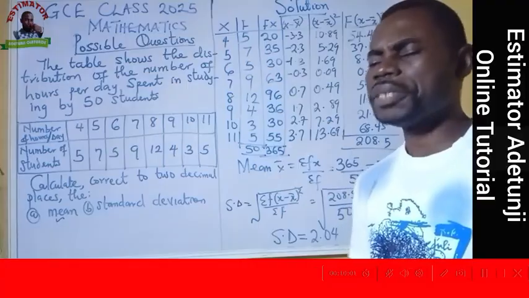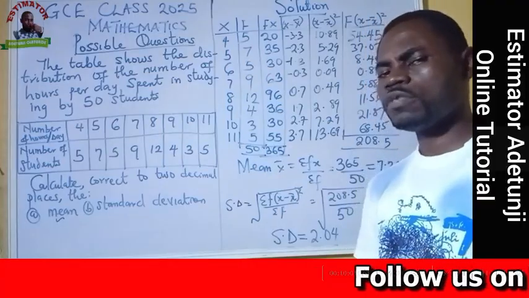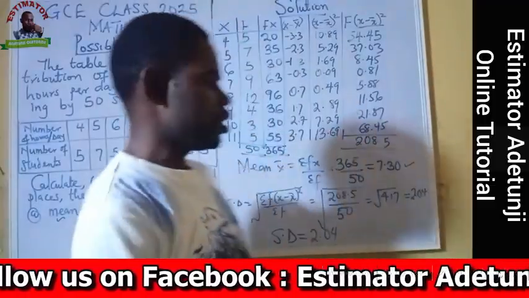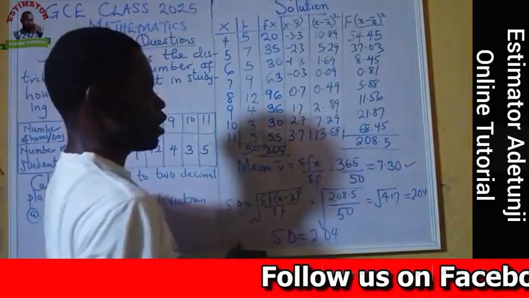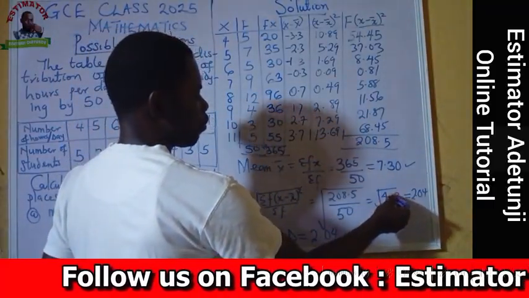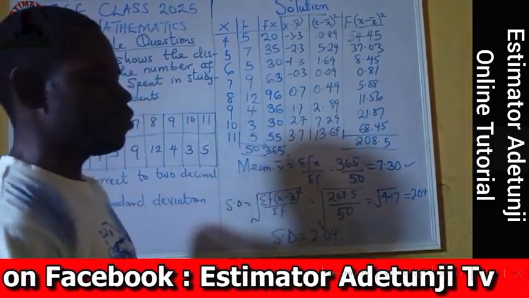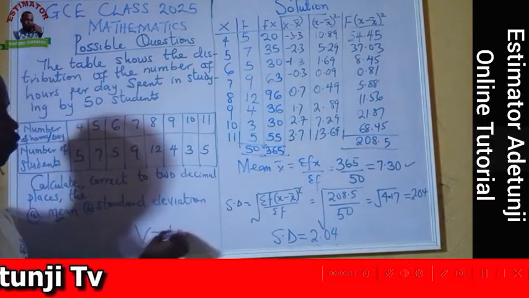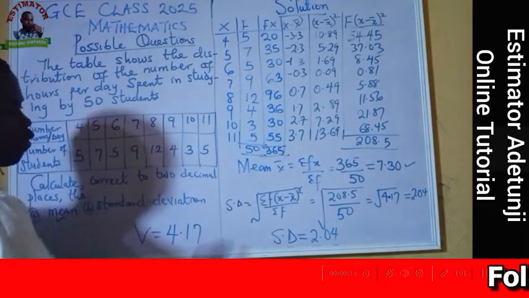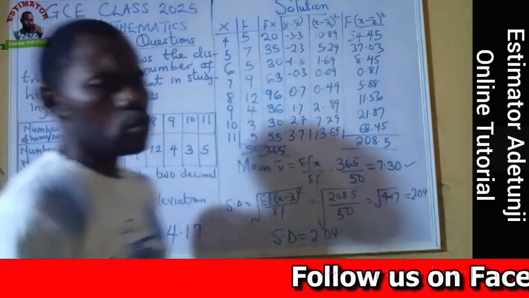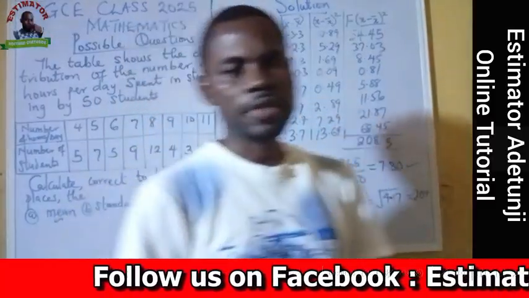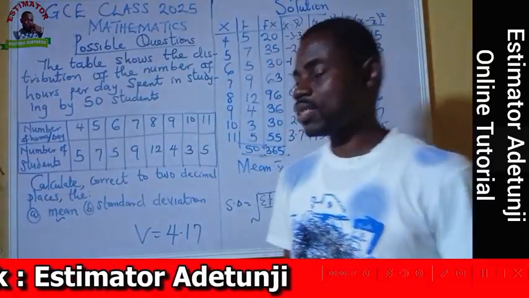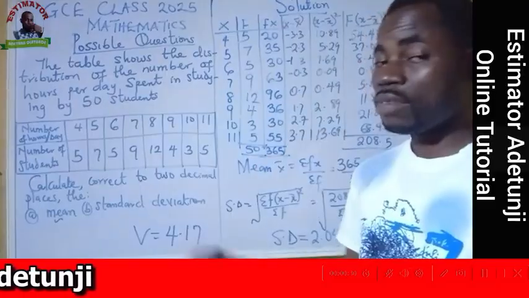What if they ask us to find the variance? We need to know that variance is the square of standard deviation. At this junction, we have 4.17, and that should be our variance. If they ask us for the variance, our variance will be 4.17, that is the square of the standard deviation. And that is all. With this, I believe you have gained something about how to solve statistics problems, especially finding the mean, standard deviation, and likewise the variance I just mentioned.